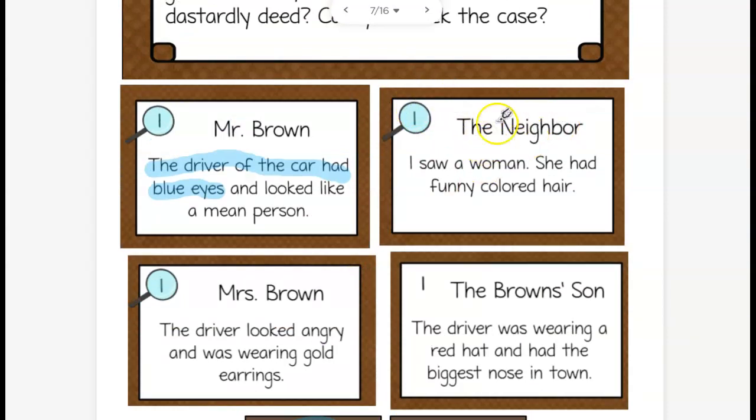Our second reporter, the neighbor. I saw a woman. So whoever it is, that's a fact. She had funny colored hair. That can't be a fact. That is his opinion.